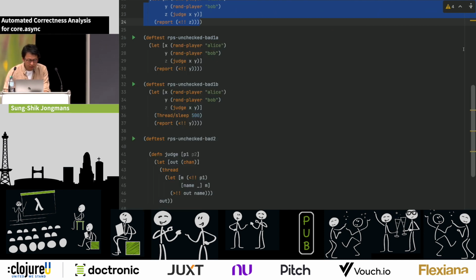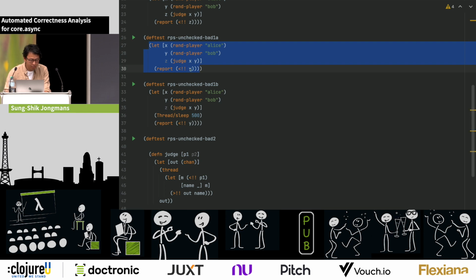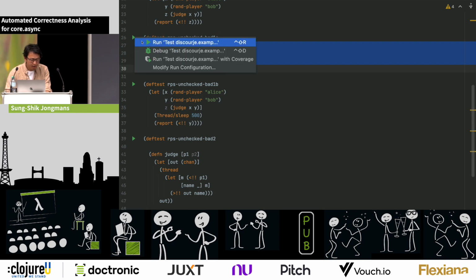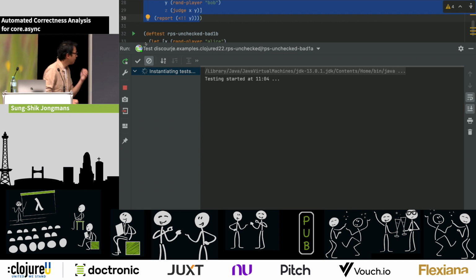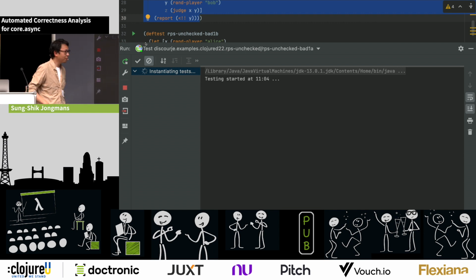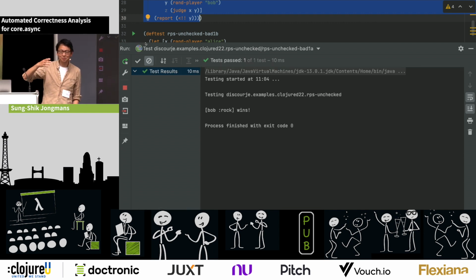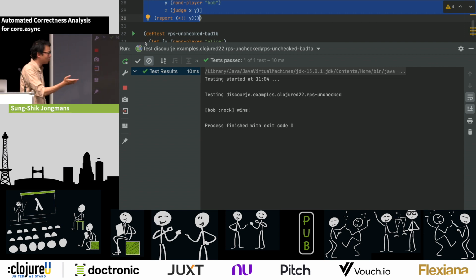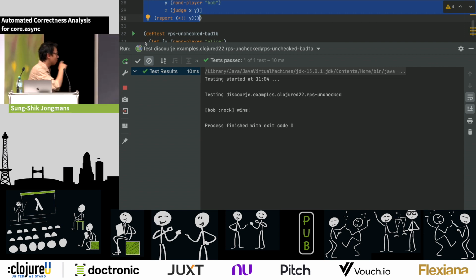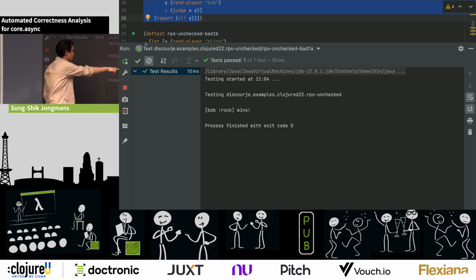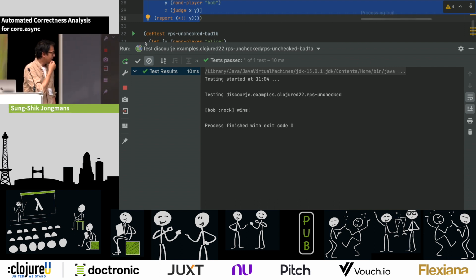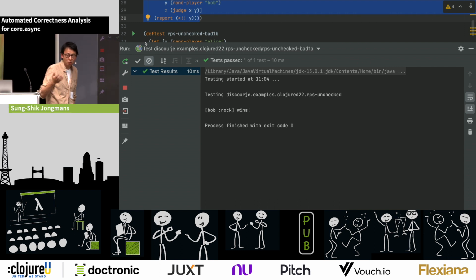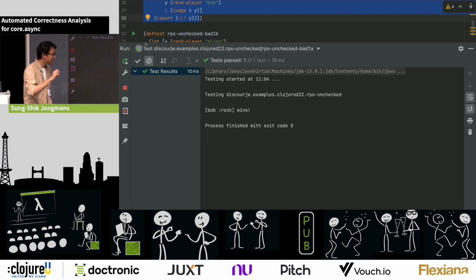So let's see. Here we have the other version, the faulty version of the wiring, right? I'm reading here from y. And so when I run this, let's see what happens. If I would use the live hack, I would now try to predict what's going to happen, but I already know because I prepared this. So anyway, what we get is Bob : rock wins. This is not really the format that we expected to get from the output, because what's happening here is that main wins the race.